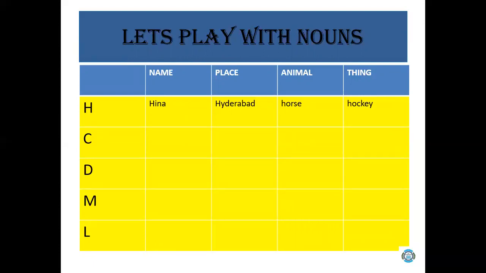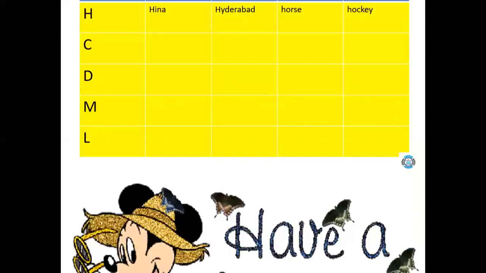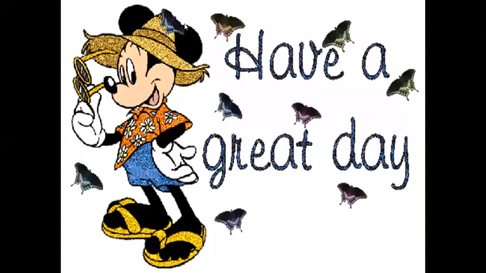So here are some other letters like C, D, M, and L. You have to write all these names, places, animals, and things by yourself, students. I hope you will enjoy this game. And remember, don't forget to submit your notebooks by Friday, 24th July 2020.